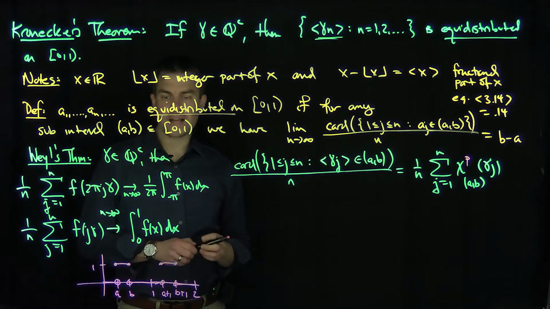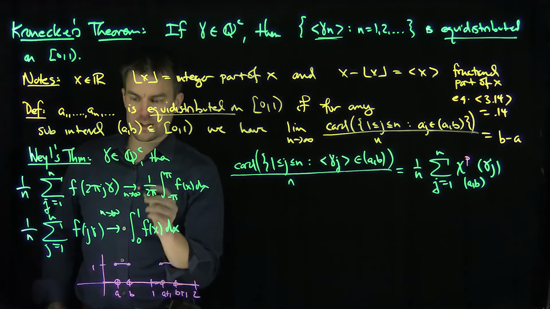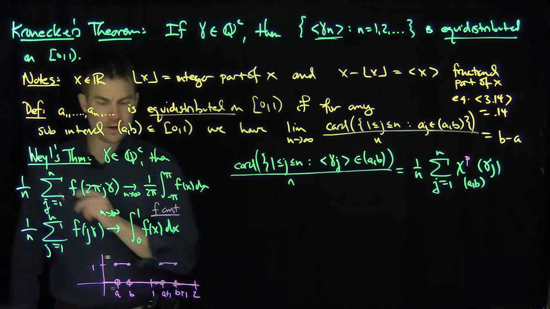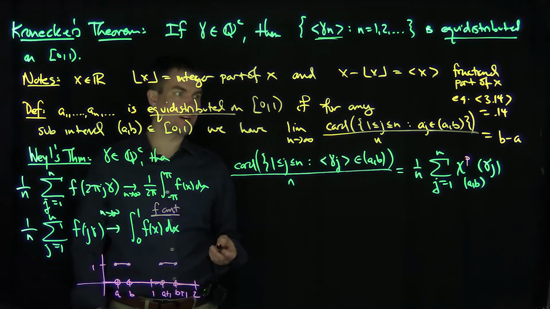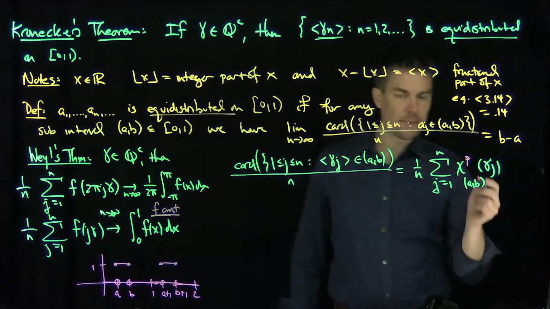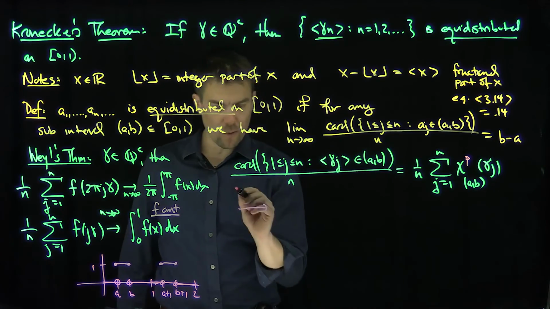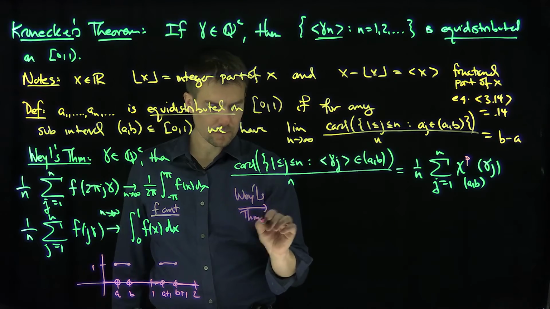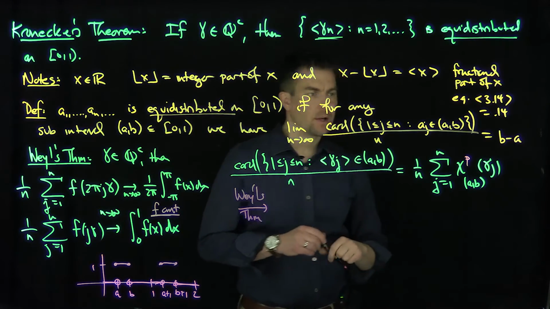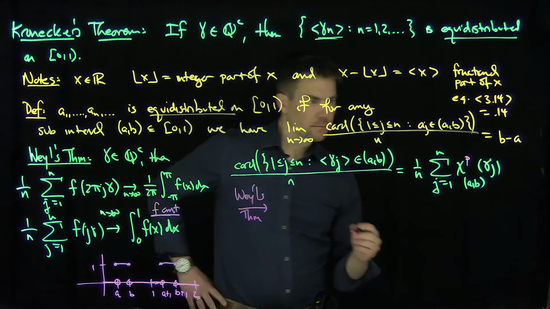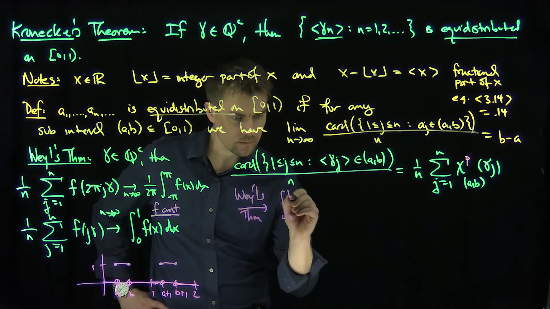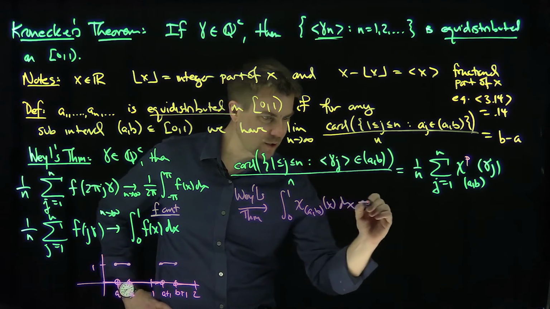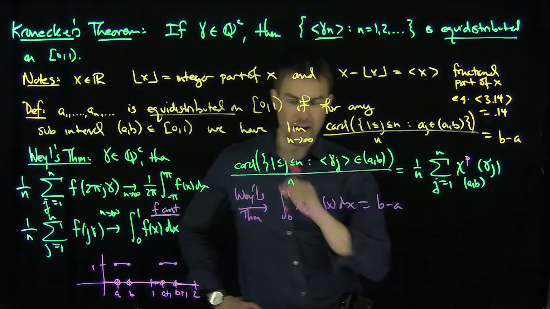Okay? Now, what's the downside of this? The downside is that Weyl's theorem is true for what? This is true for f continuous, and this function is not continuous, but we're going to get around that by an approximation argument. So what I claim now is that by Weyl's theorem, this is going to converge to just the integral from 0 to 1 of the characteristic function of ab of x dx, which is just b minus a, because it's just the integral from a to b, right?